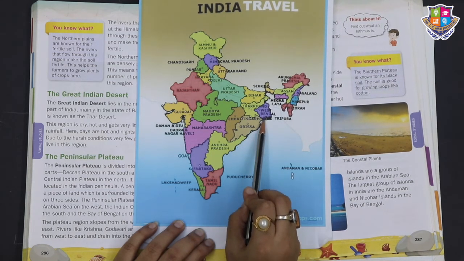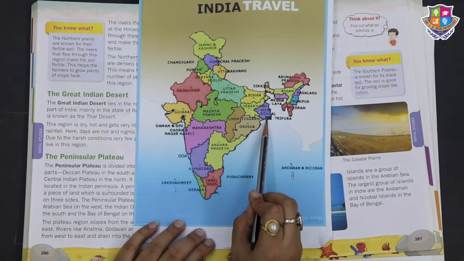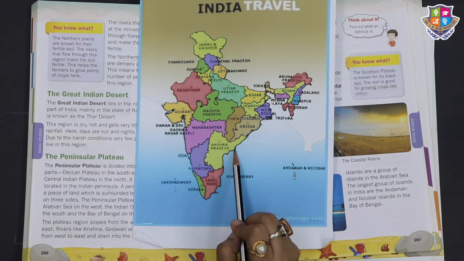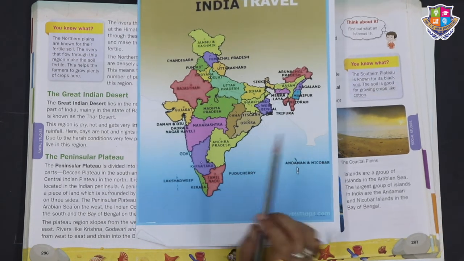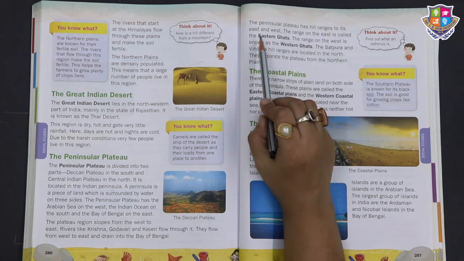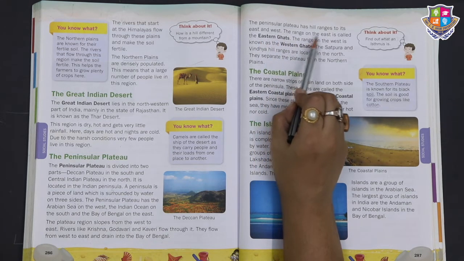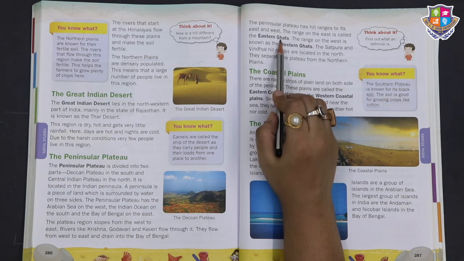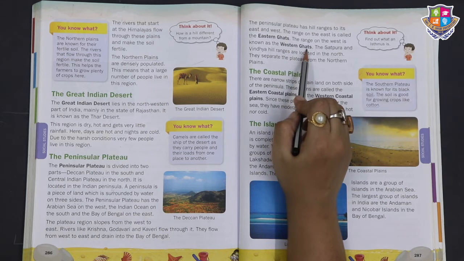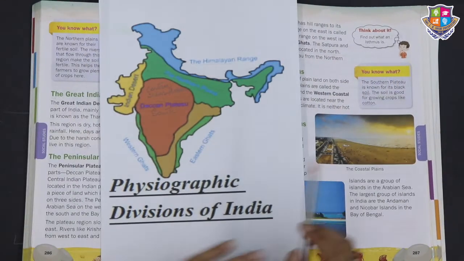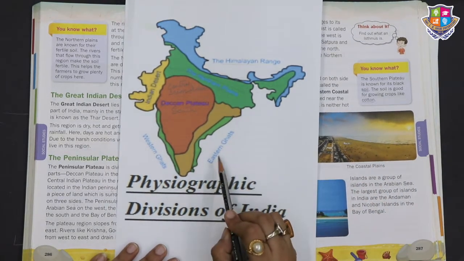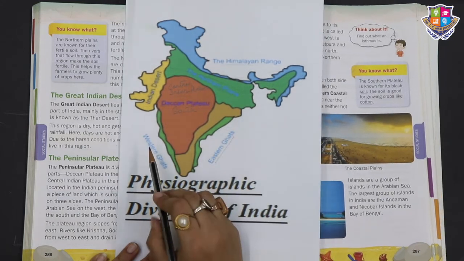Here they have the mouths of the river in the Bay of Bengal. On the eastern side also, on the southern sides also, all the rivers have their mouth where they drain into the Bay of Bengal. The Peninsula Plateau has hill ranges to its east and west. The range on the east is called the Eastern Ghats. The range on the west is known as the Western Ghats. So all the Peninsula Plateau also has hills. On the eastern side it is known as the Eastern Ghats, on the western side it is known as the Western Ghats.